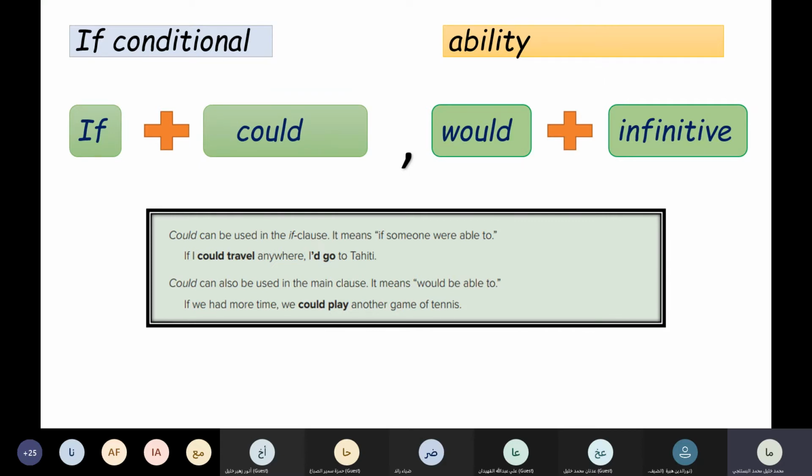We could play another game. It means would be able to. We would be able to. Okay, could again can be used in the if clause, which means someone were able to. We were able to do something. If I could travel anywhere, I would go to Tahiti.